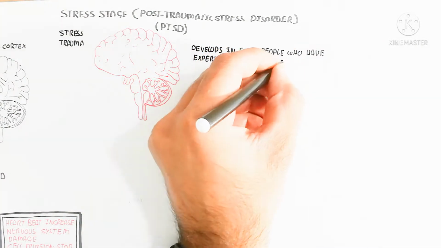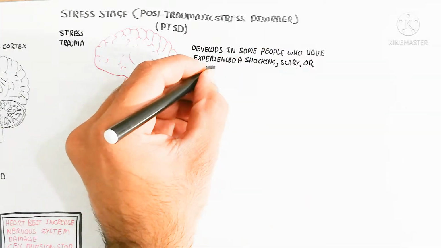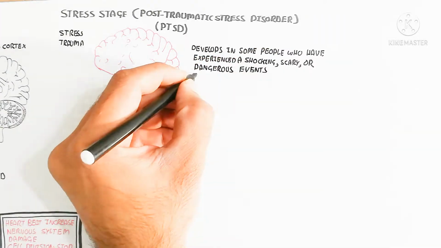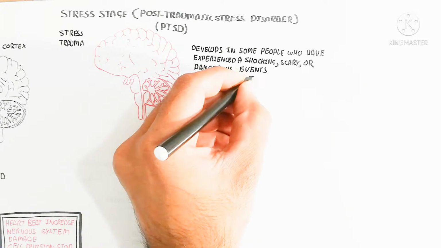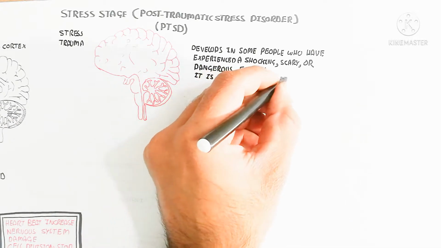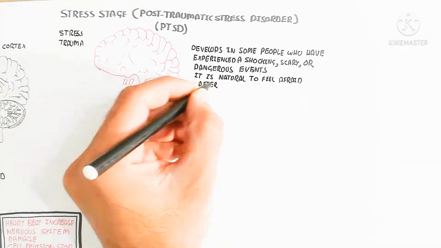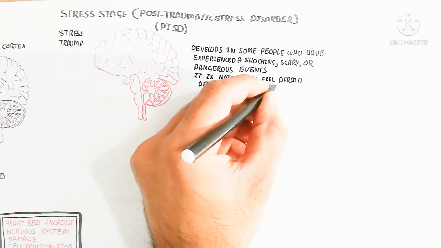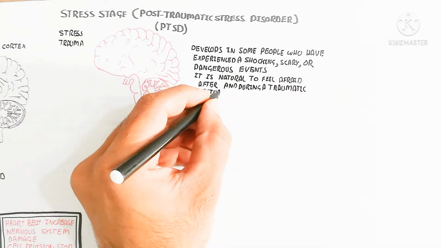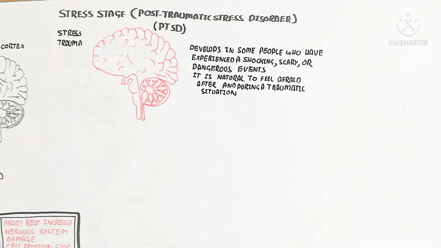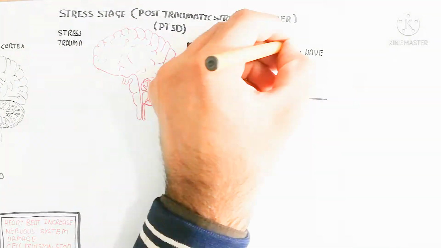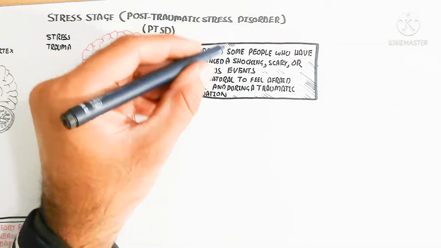Here is the stress trauma, which develops in some people who have experienced a shocking, scary, or dangerous event. It is natural to feel afraid after and during a traumatic situation. This traumatic situation comes through long-term stress.